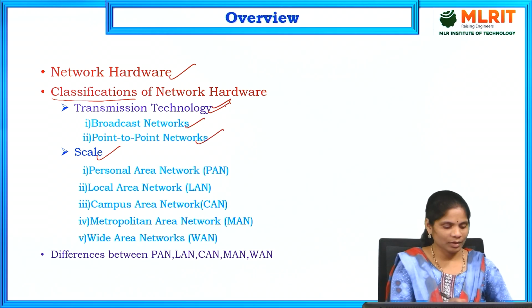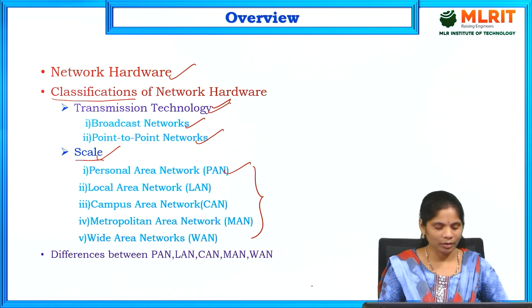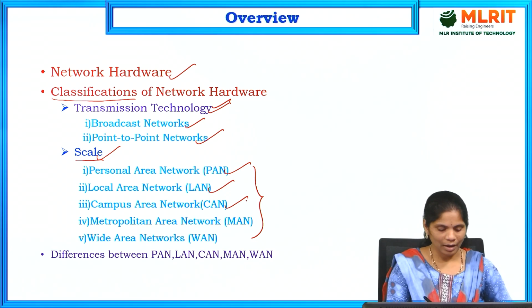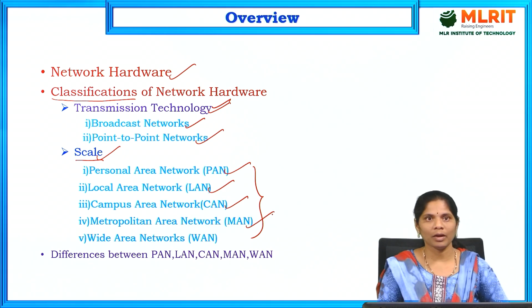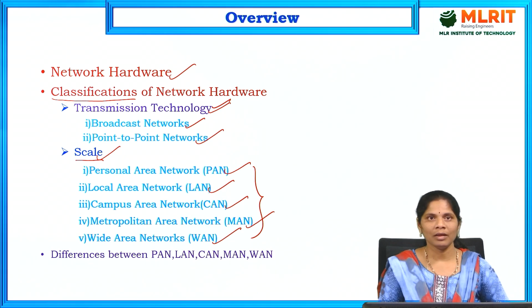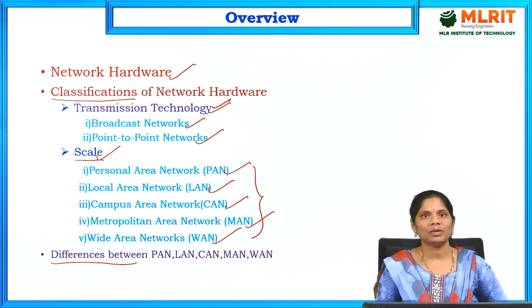And coming to scale, it is divided into 5 types. Those 5 types are personal area network, that is PAN, local area network, that is LAN, campus area network, that is CAN, metropolitan area network, that is MAN, and wide area network, WAN. These are the 5 types in scale. And finally, we discuss the differences between PAN, LAN, CAN, MAN and WAN. These topics we are discussing in today's session.